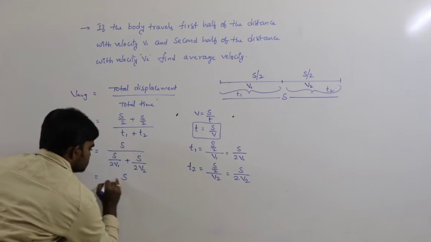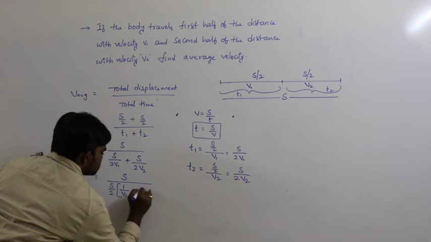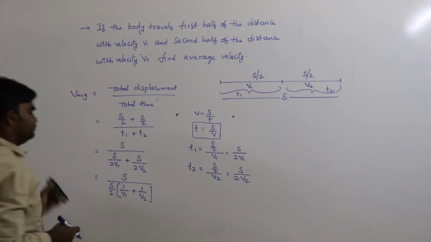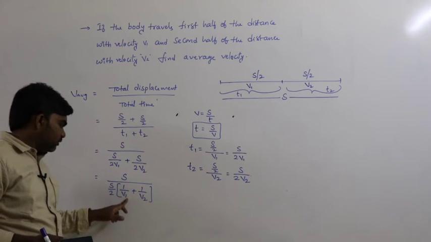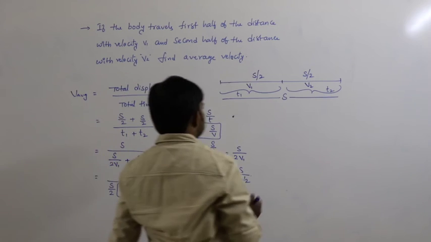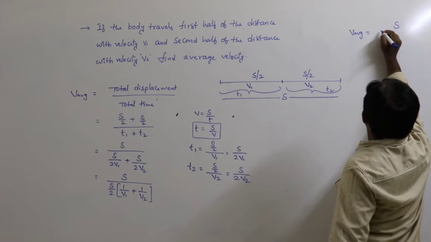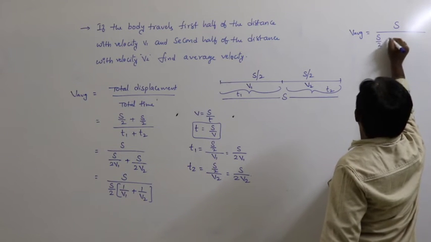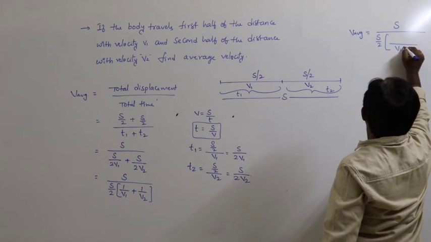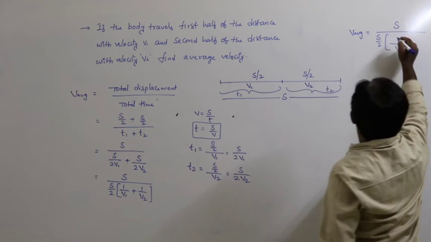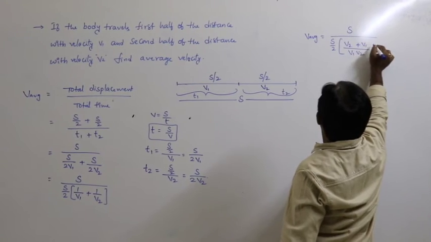So see here, S divided by, in the denominator, S by 2 common, 1 by v1 plus 1 by v2. Now V average can be written as S divided by S by 2 into, in the denominator, LCM is v1 v2, and then the numerator is v2 plus v1.